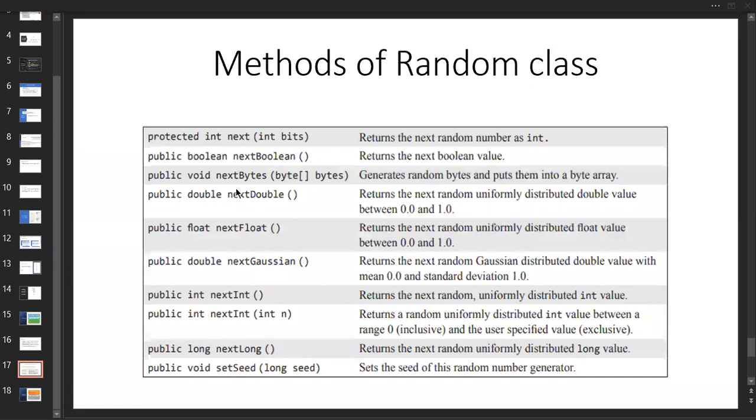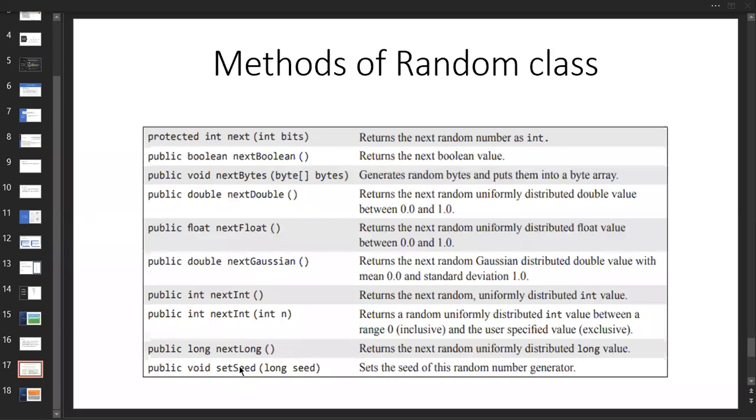And the next one is nextBytes. When is it used? This is for array values. When values are generated randomly, they are stored inside an array, separated by commas. It generates random bytes and puts them into a byte array. I won't give each and every example on this. Just I'm going to use next, because nextInt, nextFloat give int and float values. Here it's nextFloat. And nextLong, we already know about the long.